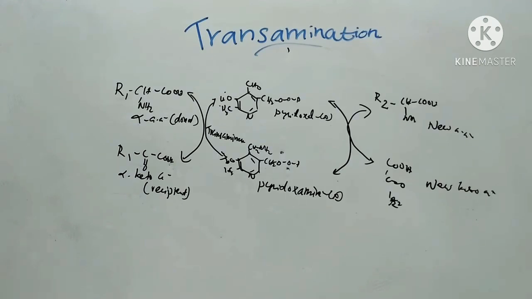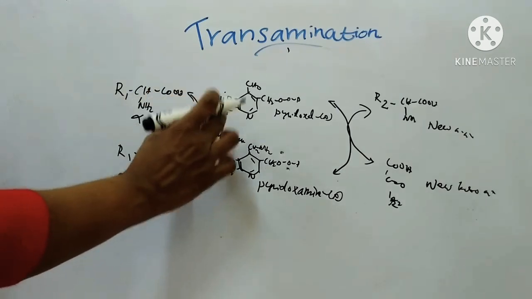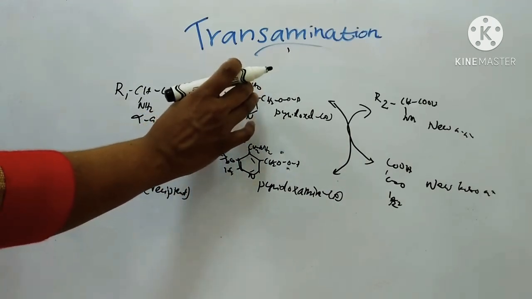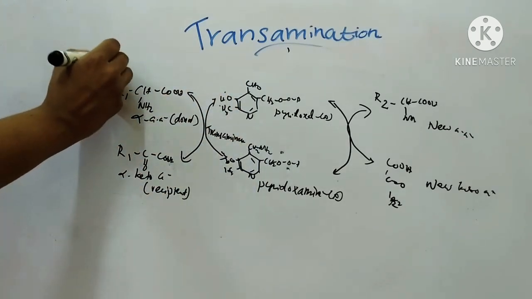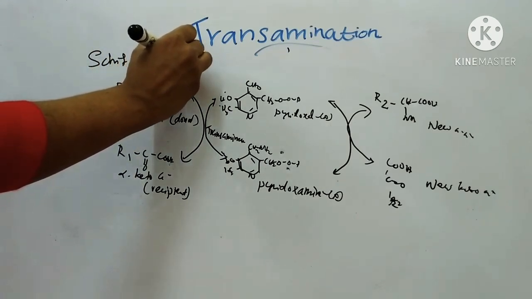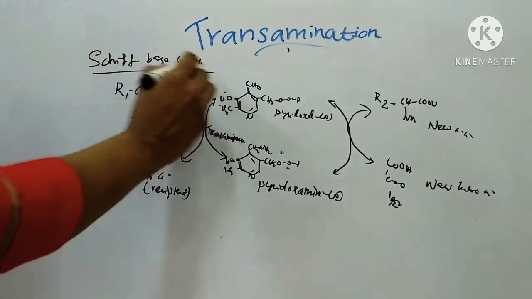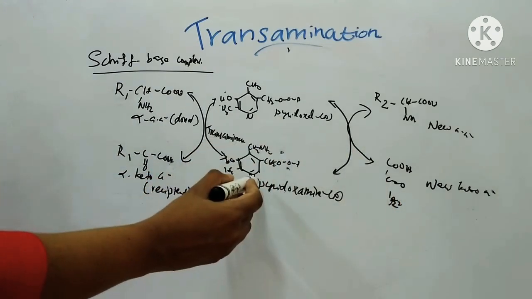In transamination, the donor amino acid reacts with the enzyme bound pyridoxal phosphate, the enzyme being transaminase, and first forms an enzyme bound Schiff base complex. This Schiff base complex then yields a new keto acid and pyridoxamine phosphate.